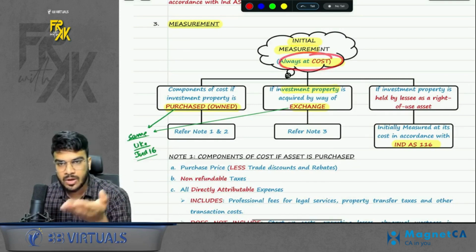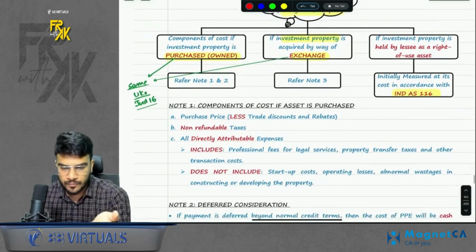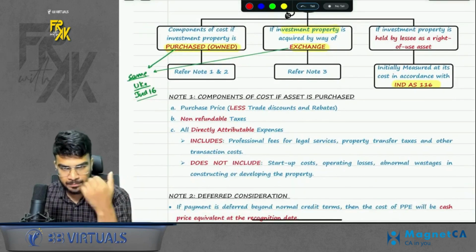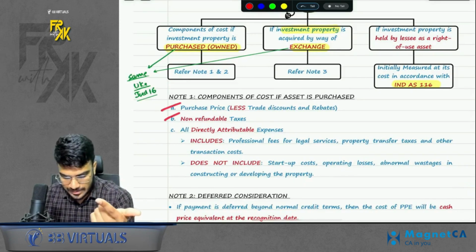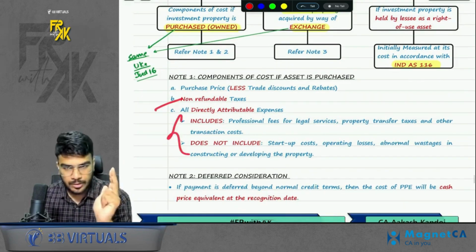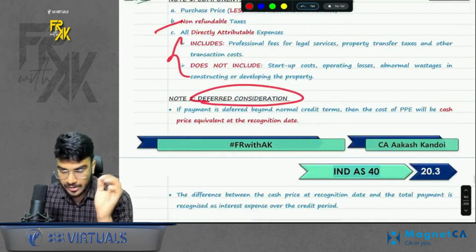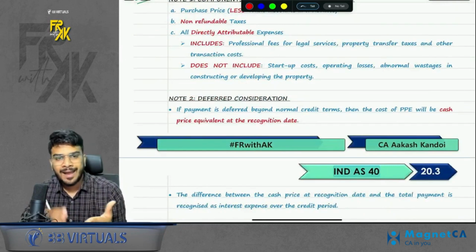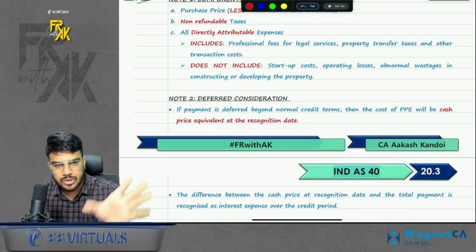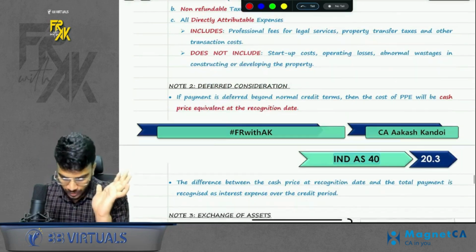Initial measurement is always at cost. What will form part of cost? If the asset is purchased, the same principles that we studied in Ind AS 16 apply: purchase price, add non-refundable taxes, add all the directly attributable expenses, which will include the following. Also, if there is any deferred consideration, that means if you are promising to pay after 1 year and they are charging you some interest, that interest will not form part of your cost. You will record the asset at the day one cost. Do remember that part.